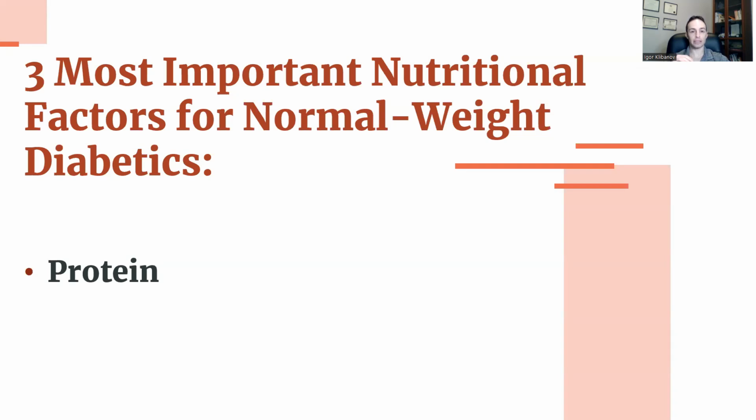Because again, remember from a couple of slides ago that the key difference between normal weight diabetics and normal weight non-diabetics is not their weight, because the weight is the same, it is the body fat percentage. And protein helps you shift the body fat percentage more in favor of a non-diabetic range. The rest of the factors are the same. So fiber and carbs are still the second and third most important factors for normal weight diabetics.